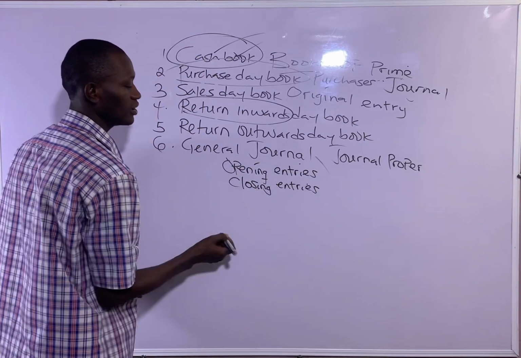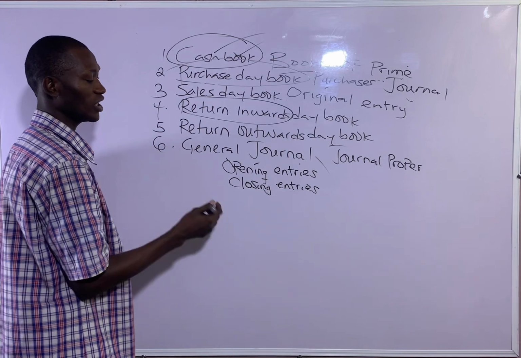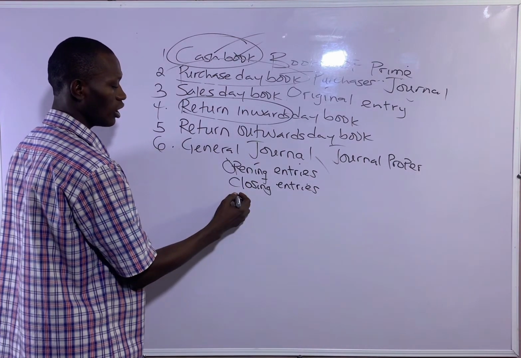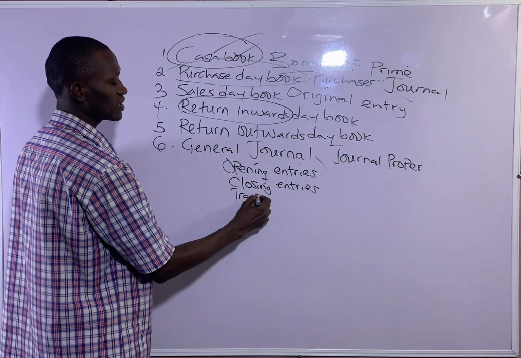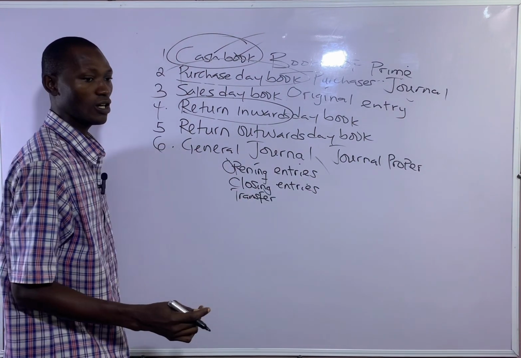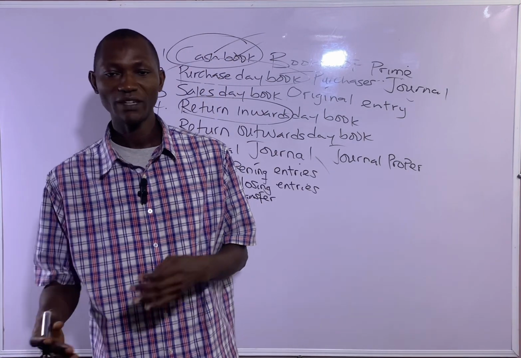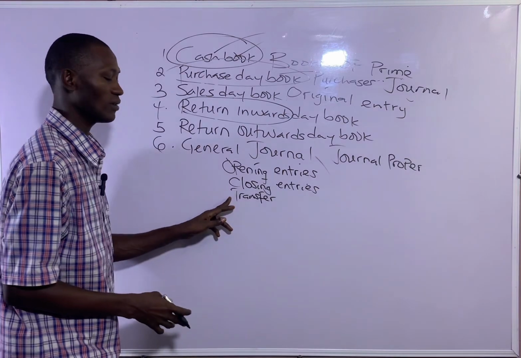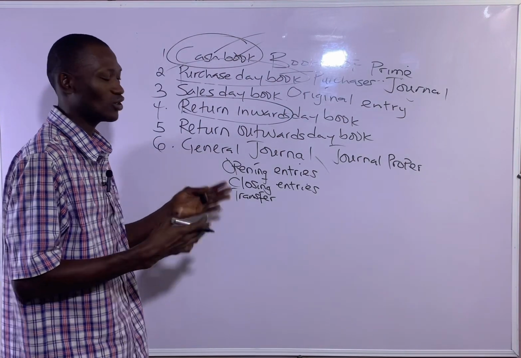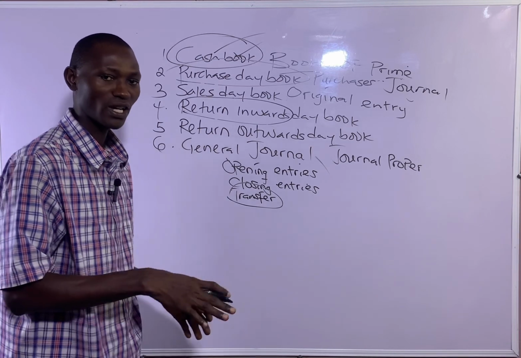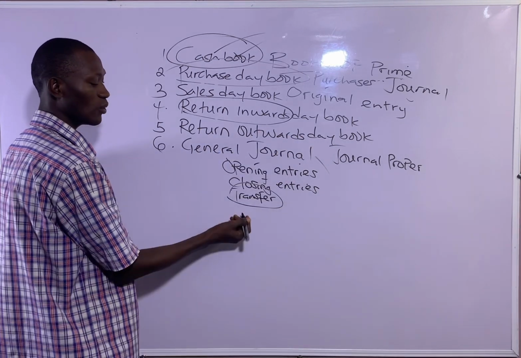Another use of the general journal is you can use it to record the transfer of balance from one account to another. If you want to record that, you make use of the journal. That means you can use the journal to effect the transfer of account balance from one account to another.